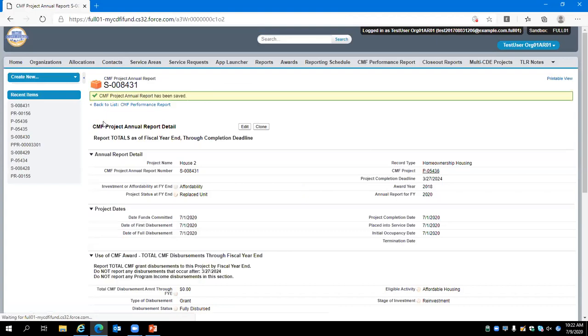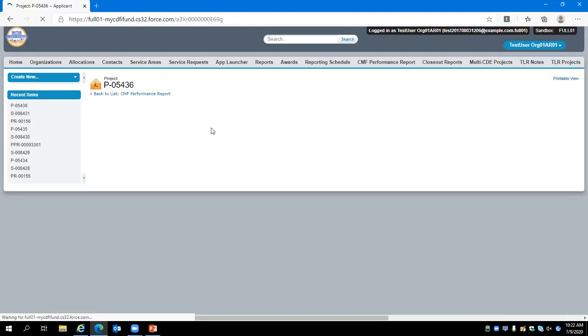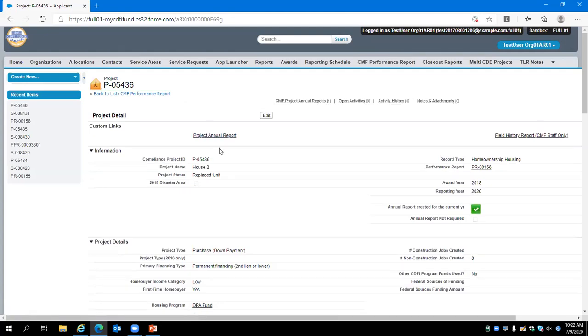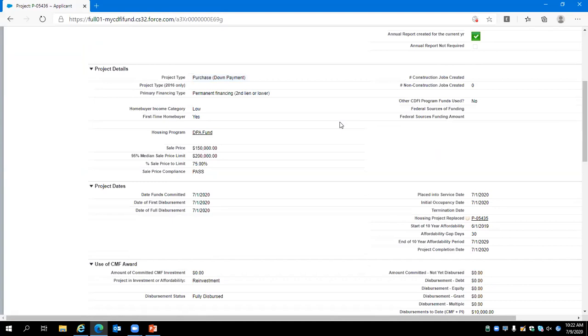After hitting save, we receive confirmation at the top of the page that the annual report has been successfully saved. By returning to the project record, we can check on the affordability information for this project.